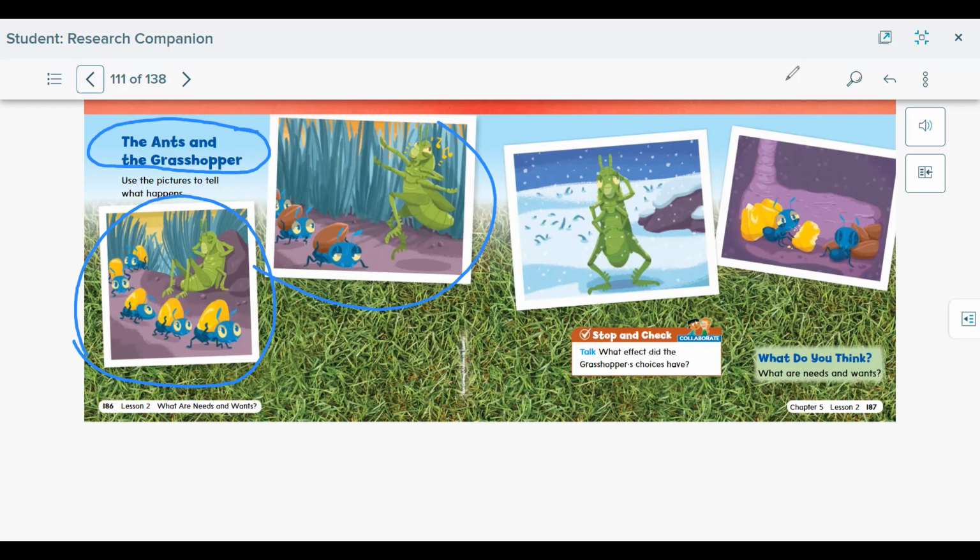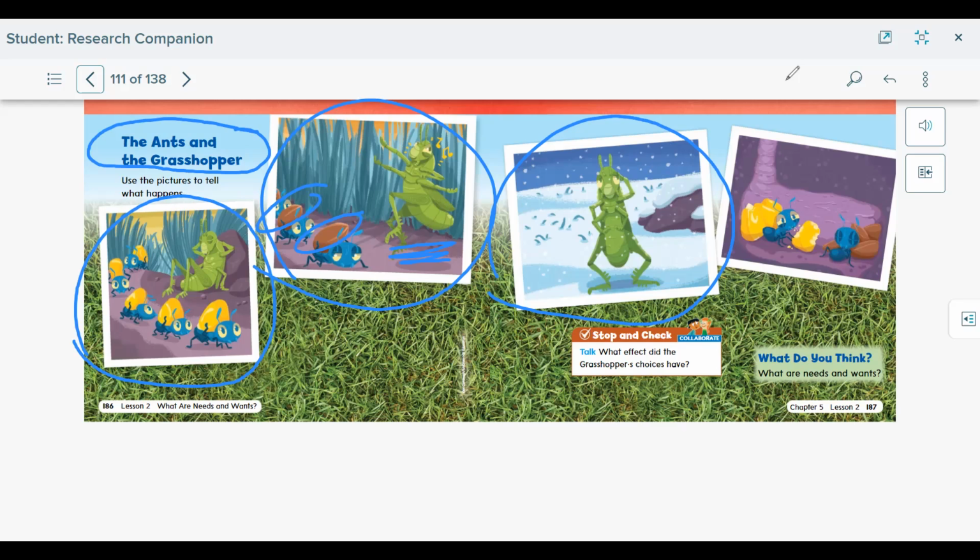Now, if we look here, we see the ants are still working hard. They have different food that they're taking home, and we see the grasshopper just singing and not preparing. He's watching the ants, but it doesn't look like he's preparing any food for the winter. Let's look at this picture now. It looks like it's snowy. It looks like most of the plants have died because in the winter, things die and animals don't have a lot of food available to them.